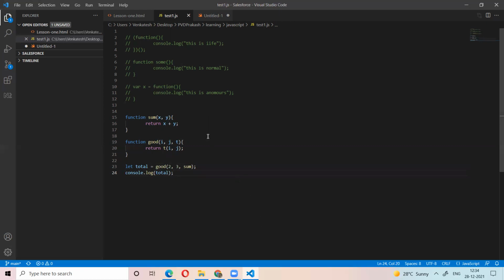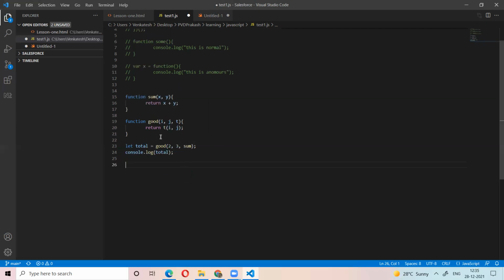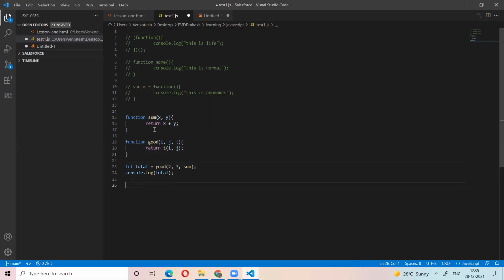Any doubts here? No, sir. Okay. So here sum is called the callback function. That means if we pass a function as an argument to another function, then that function is called a callback function. So here we are calling the sum function back inside the other function. So what is the callback function here?